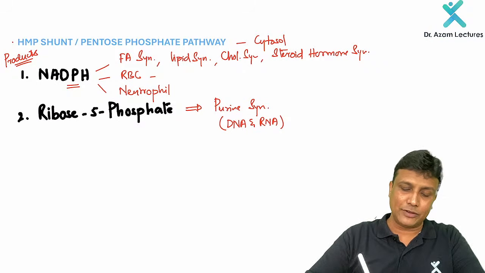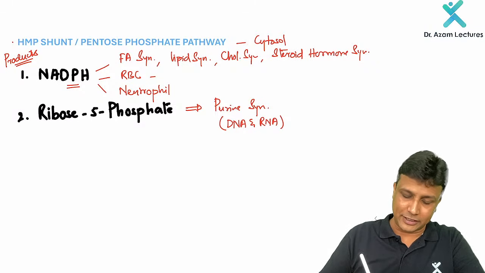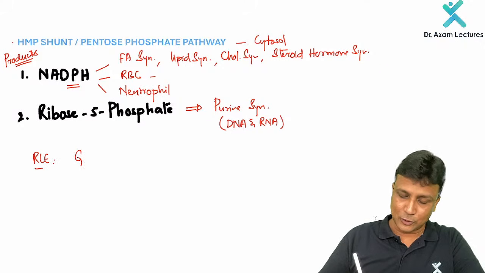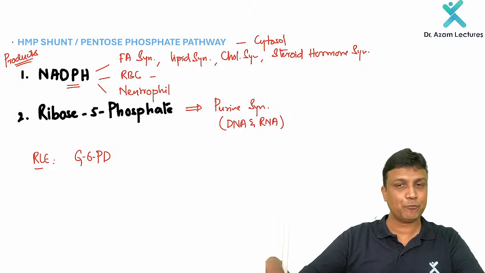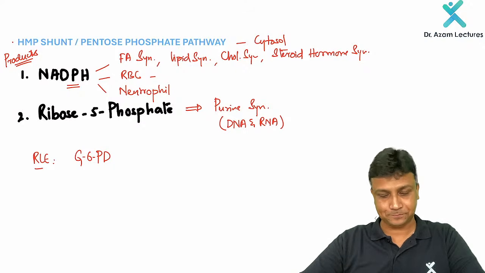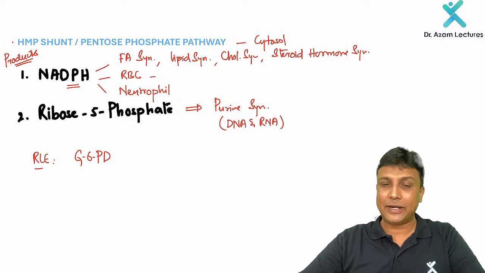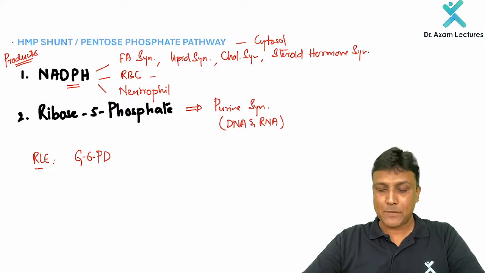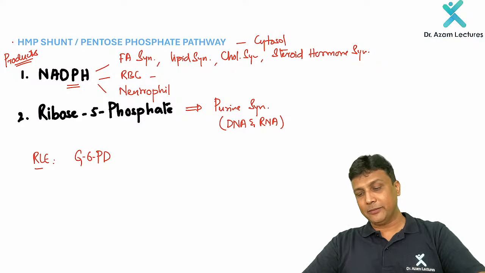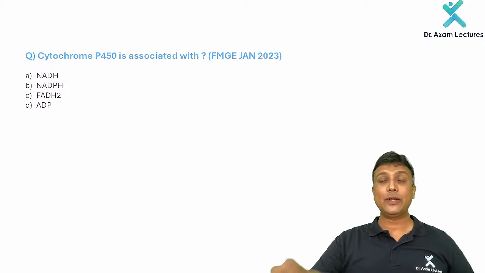And in the very beginning of the carbohydrate metabolism, I have already told you, what is the rate limiting enzyme here? It is glucose 6-phosphate dehydrogenase, G6PD. G6PD is the rate limiting enzyme over here. So, fine. In this manner, my dear friends, we are done with this topic also.